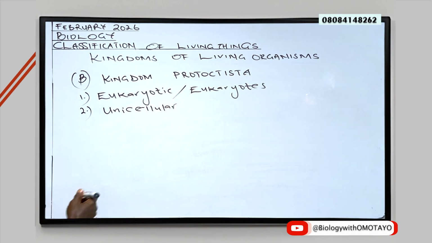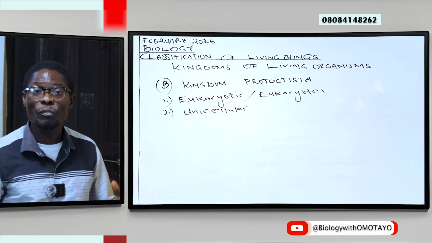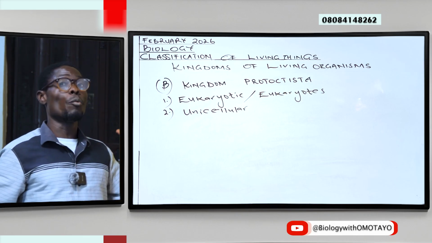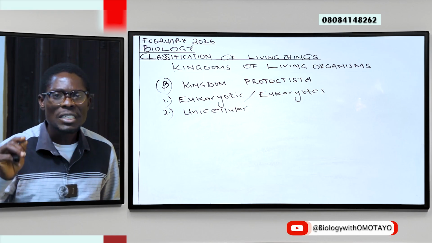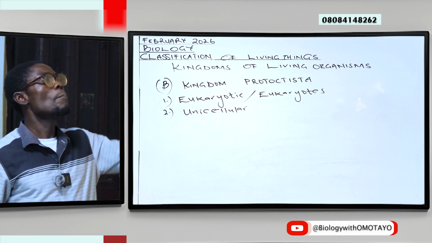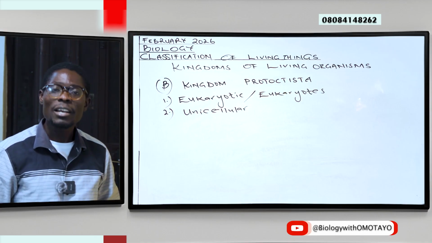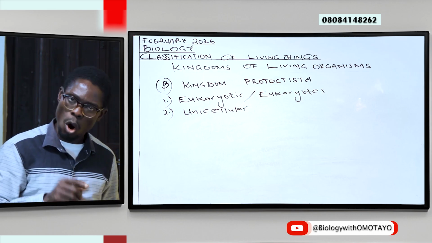Next, members of Kingdom Protoctista are equally unicellular organisms, just like members of Kingdom Monera, which means members of Kingdom Monera are prokaryotic unicellular organisms, while members of Kingdom Protoctista are eukaryotic unicellular organisms.